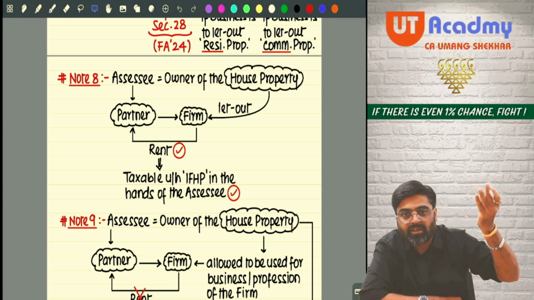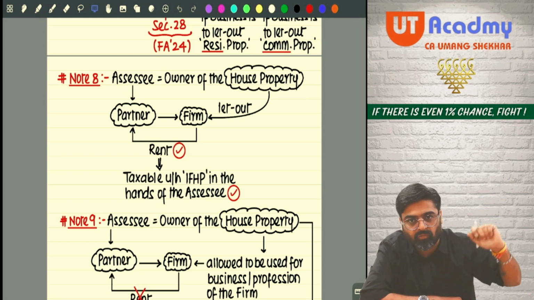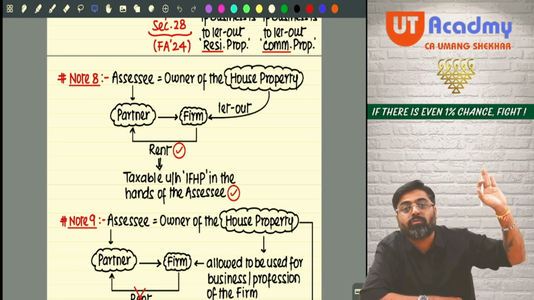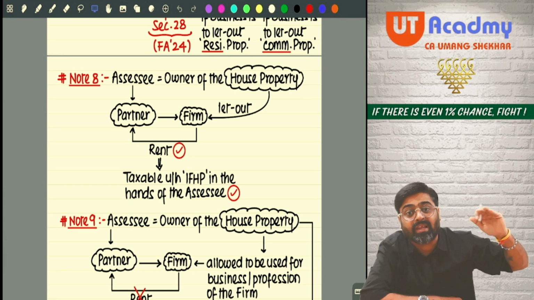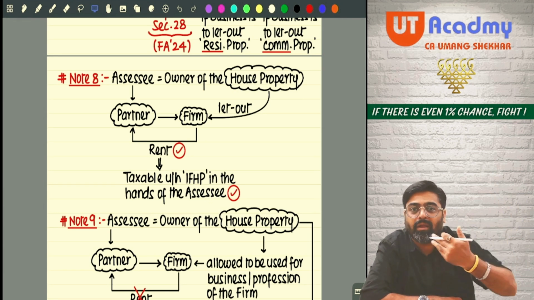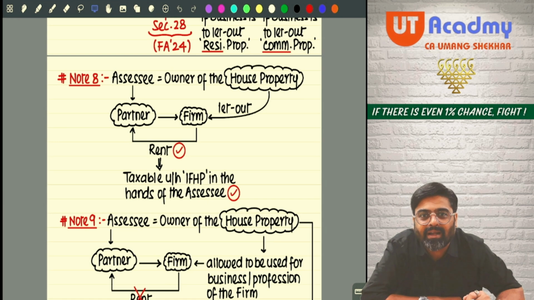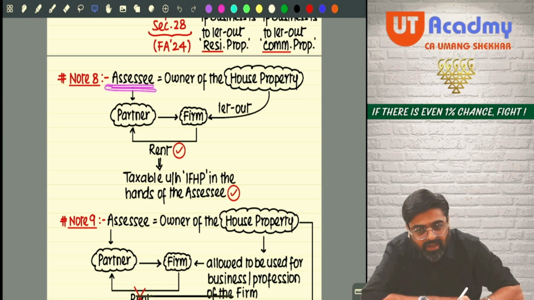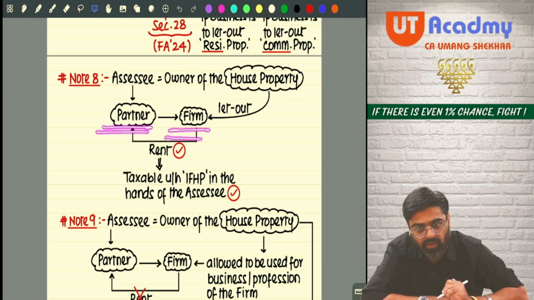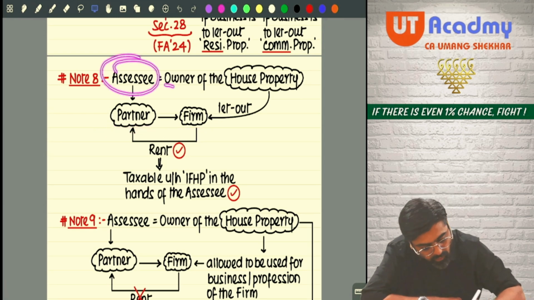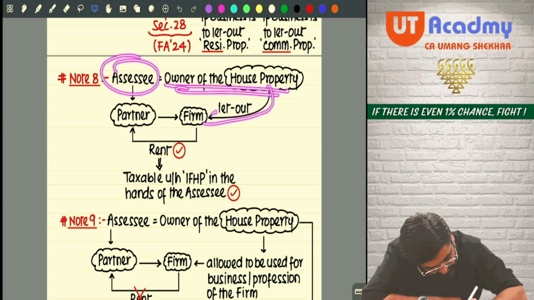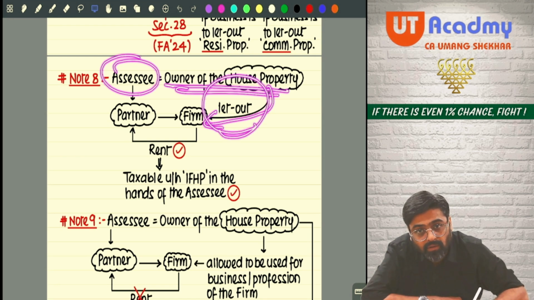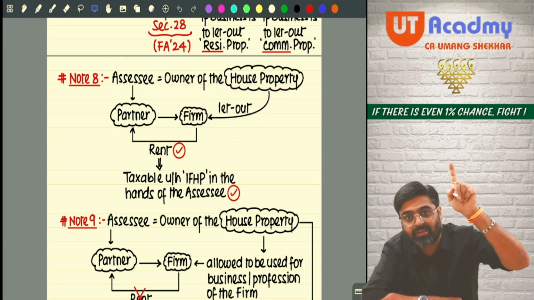Because anyway, we would have taken an office on rent from someone else. So in spite of taking an office on rent from someone else and giving them rent, why should I not earn that rent from our firm? I said, okay, no problem. So Akshaya is the owner of a house property. She happens to be a partner in a firm. The house property of which she is the owner, she has given on rent to the firm in which she is a partner.